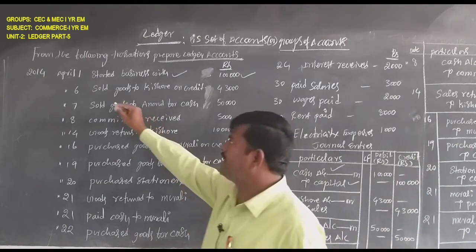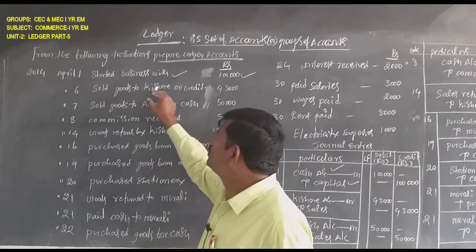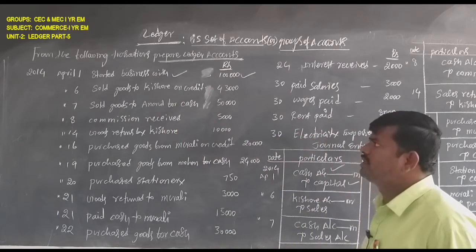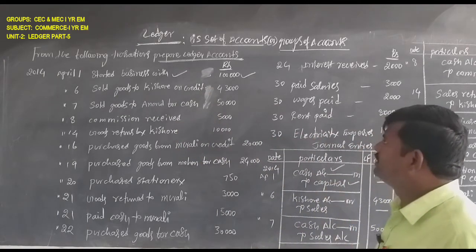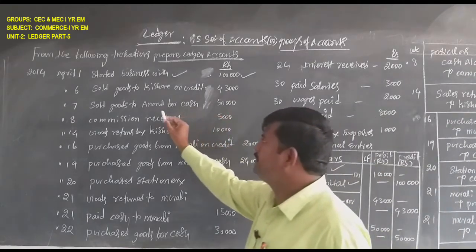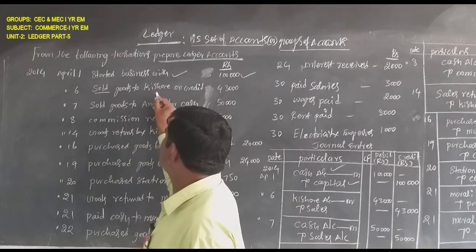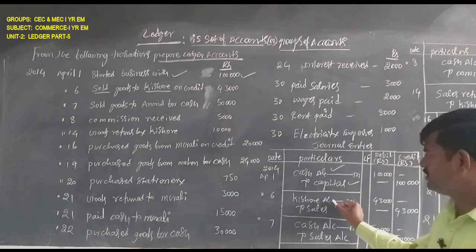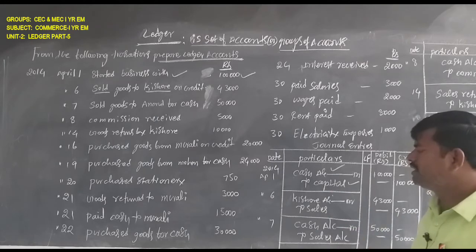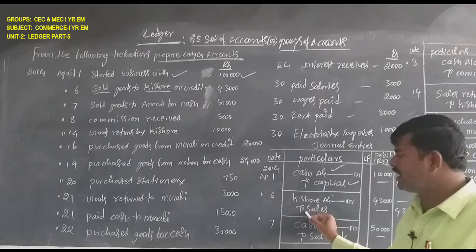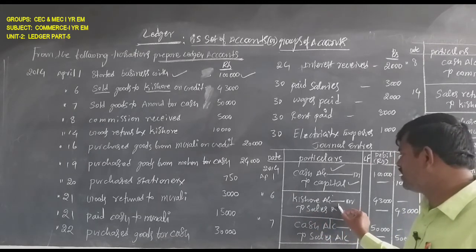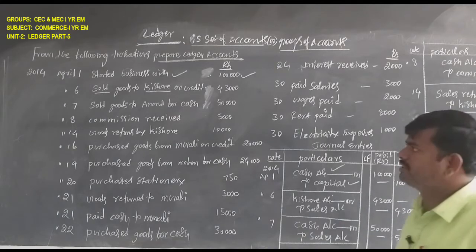Next, go to the next transaction. Sold goods to Kishore on credit. This is credit sales. Here also there are two aspects: one is sales, other one is Kishore. Kishore is related to personal account, debit the receiver. Sales is related to nominal account, all incomes and profits are credit. So, sales account will be credited.